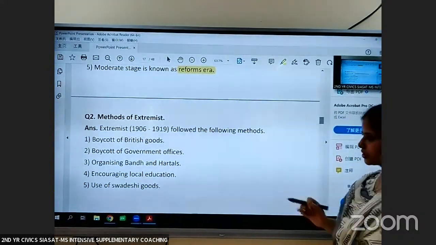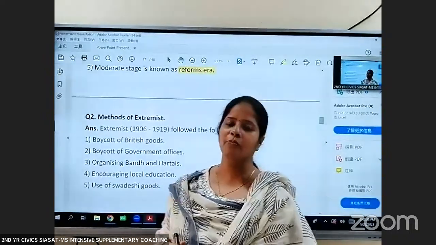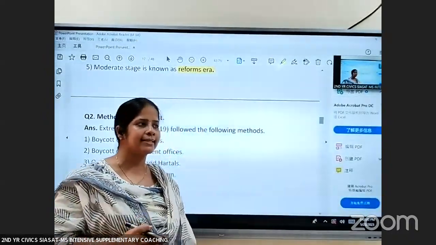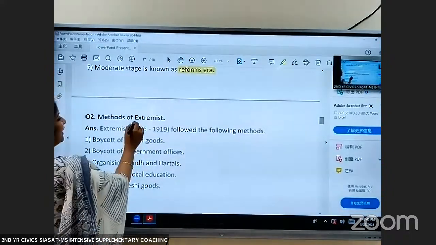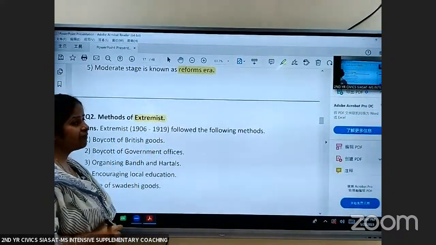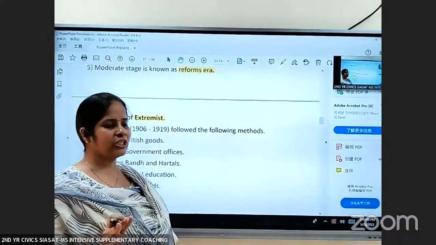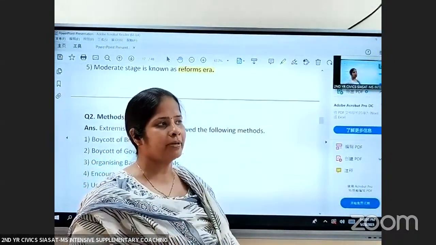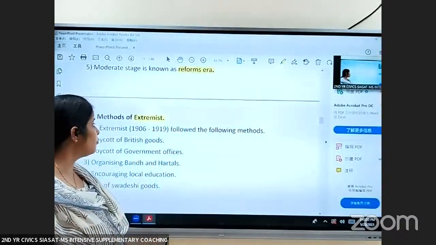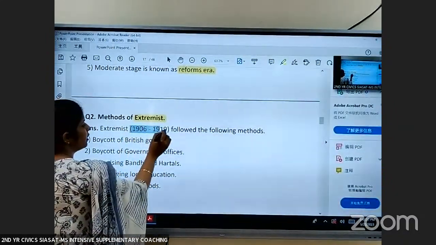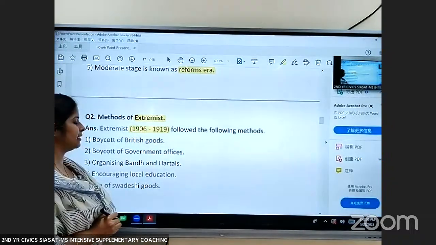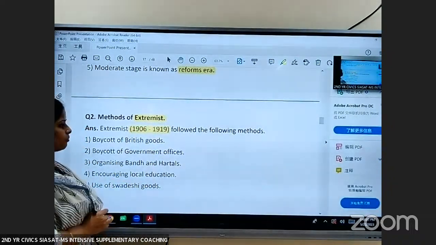That is extremist. Just now I told you, Indian national movement, it is divided into 3 stages. The second stage of Indian national movement is extremist. So they were completely against the Britishers. They never believed in the cooperation. Okay, they always opposed the Britishers. So the period between 1906 to 1919 was extremist period.